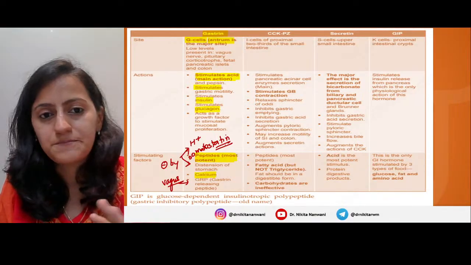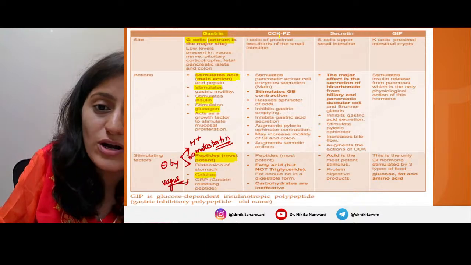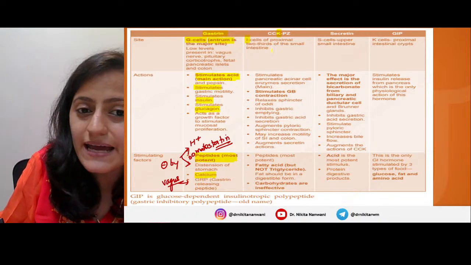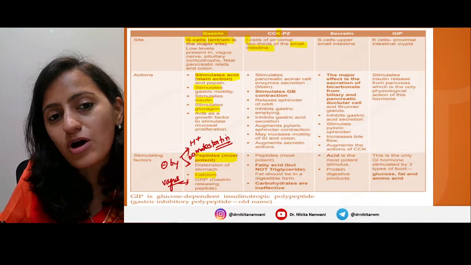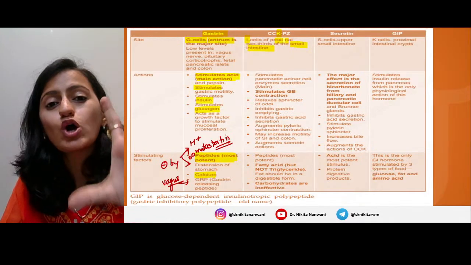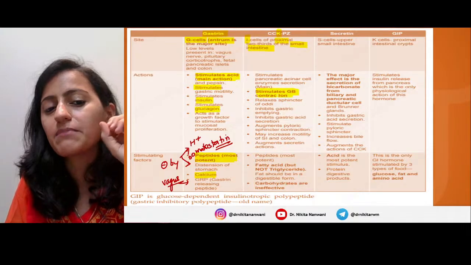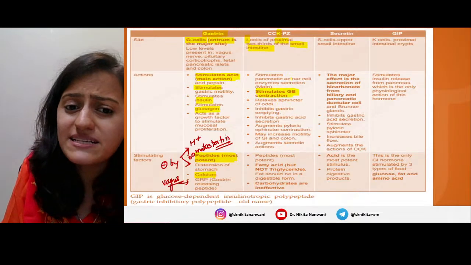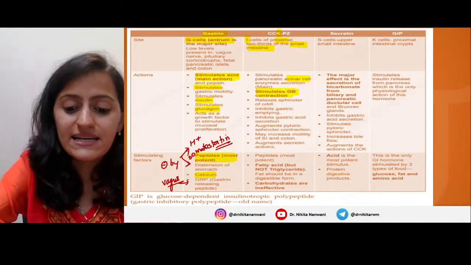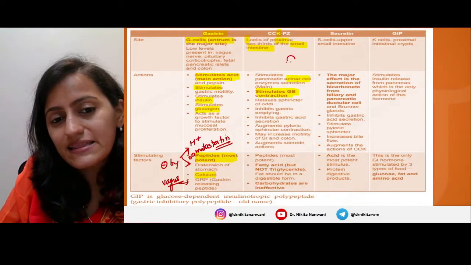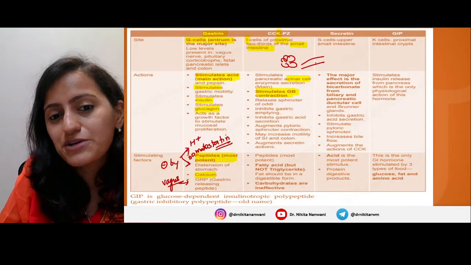Statin is static, right? Next one, cholecystokinin, K is for I. I cells are present in the proximal small intestine. Cholecystokinin, the main action is on the gallbladder. Okay, remember that. It stimulates the pancreatic acinar cell. Now understand this point, that in the pancreas you have the acini and you have the duct.